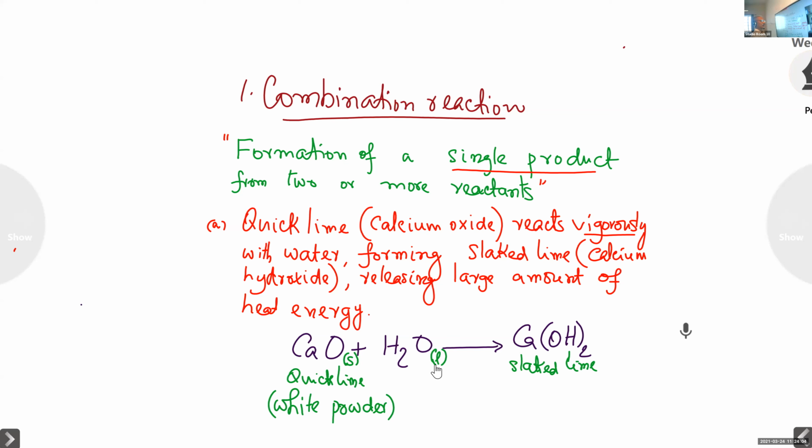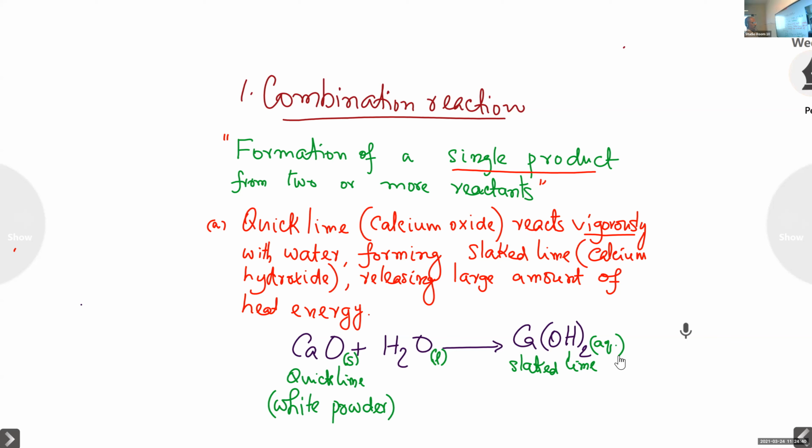How can you show water solution? You can write which one? Is it S? Is it L? Is it G? Or something else? That something else is needed here. AQ. Aqueous, correct. Aqueous, that is in water, water solution. You must read it as aqueous. That is the completely balanced equation.